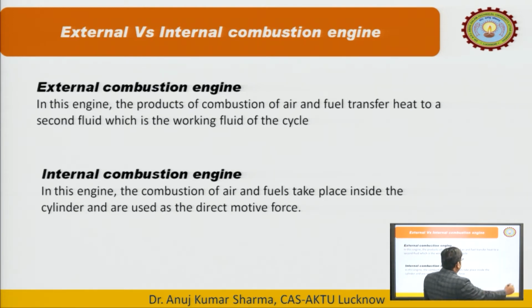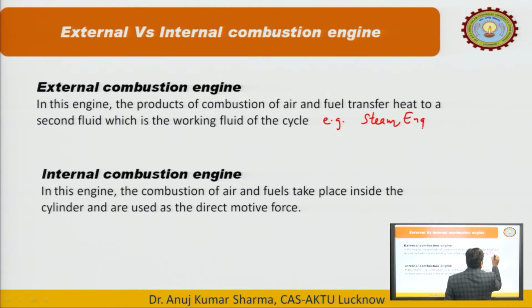An example of an external combustion engine is the steam engine. What do we generally do in steam engines? We have coal and we burn this coal in some chamber, and because of that burning some heat is evolved out of the combustion, and we transfer that heat to the secondary fluid or working fluid.